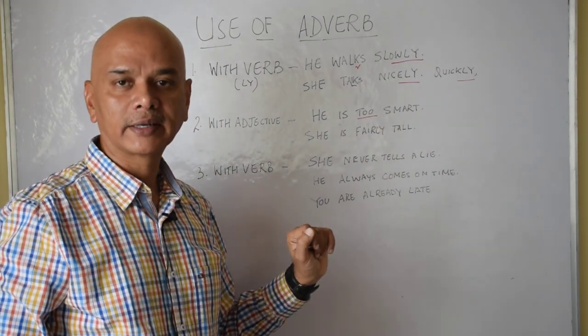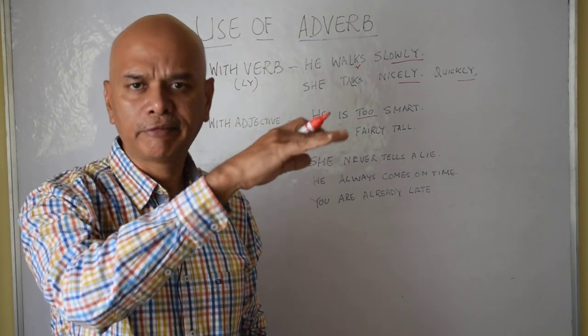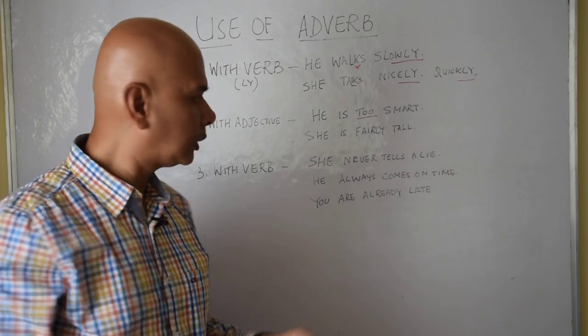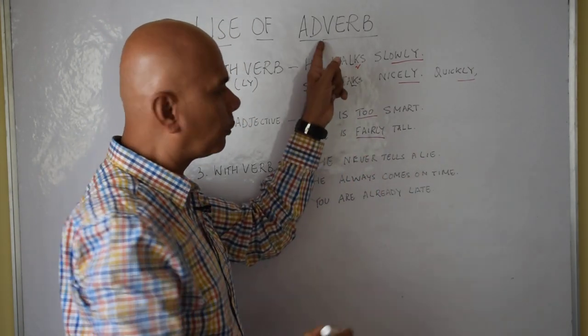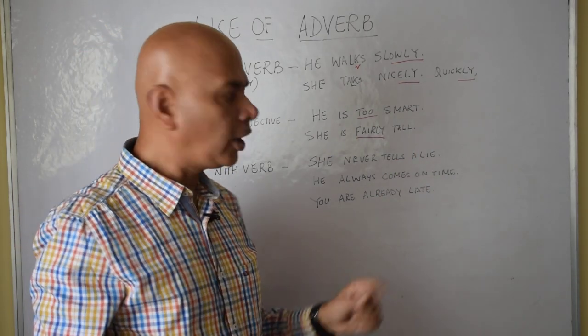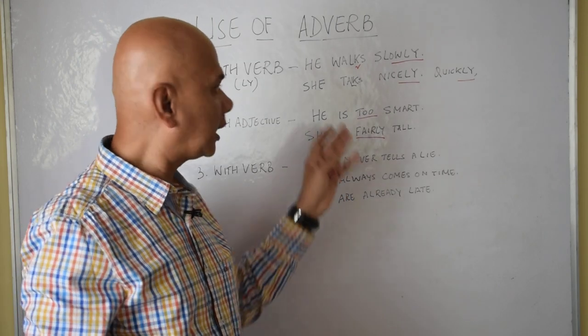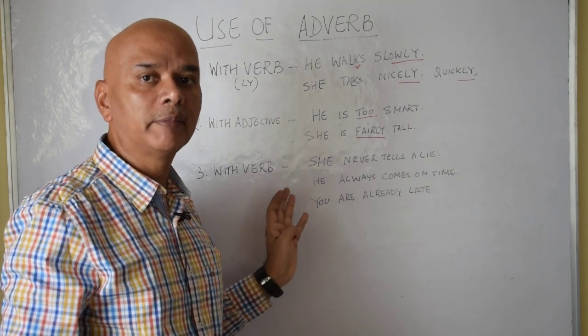He is too smart. She is fairly tall. She is tall, but fairly tall. So we use fairly as an adverb, and tall, as you know, is an adjective. Now there are other adverbs also. With verbs also we use adverbs. Other than -ly, there are also many other adverbs.